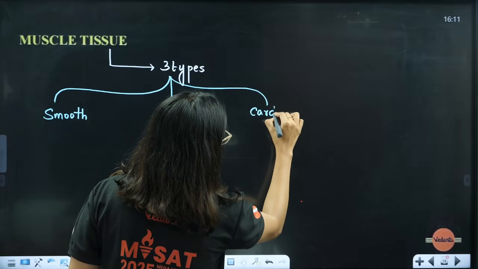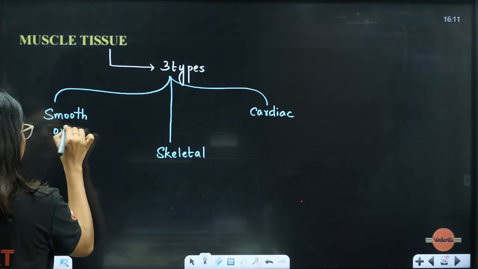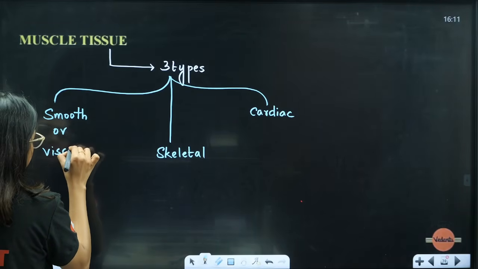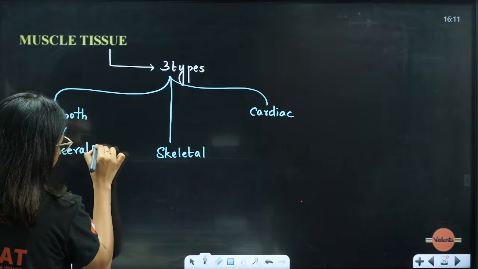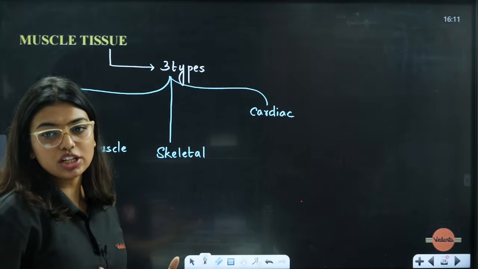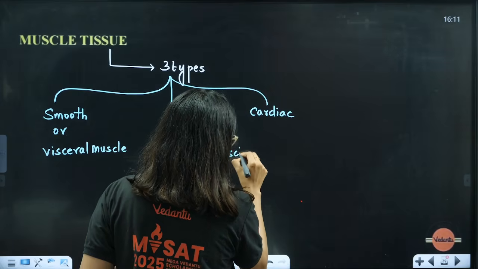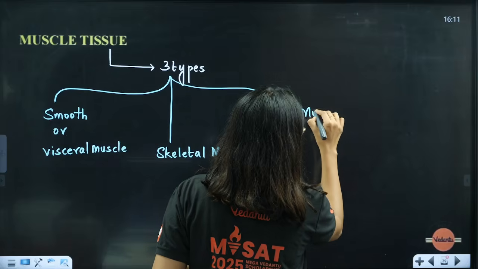In the smooth muscle, students, I can also call it the visceral muscle, because it will be lining the visceral organ, so I can use that word. Then we have skeletal muscle, and then we have cardiac muscle.